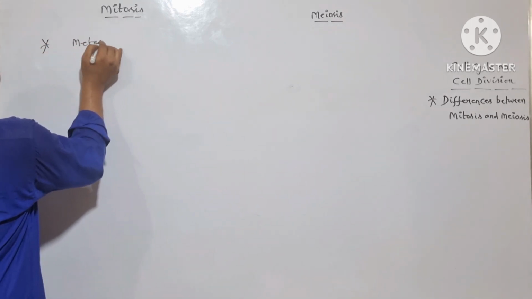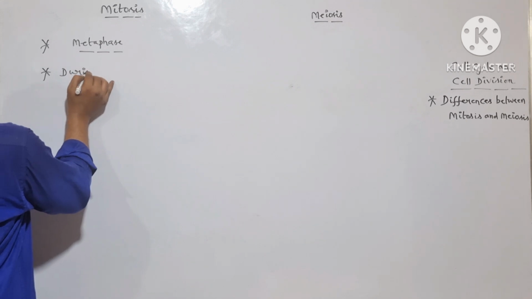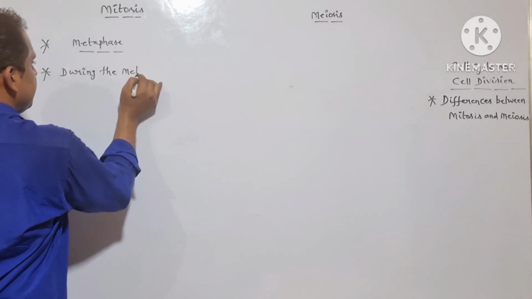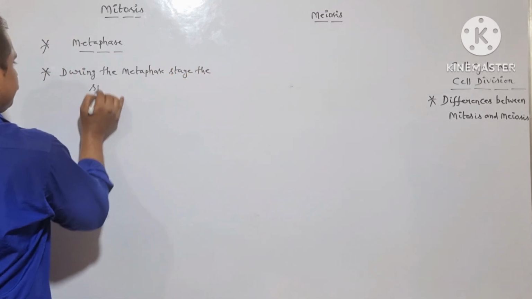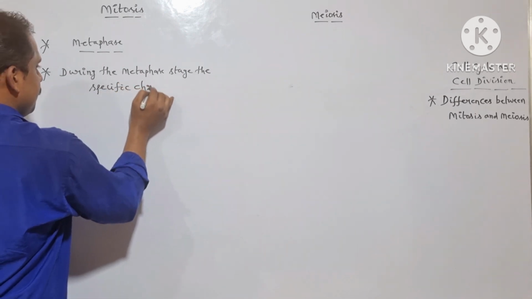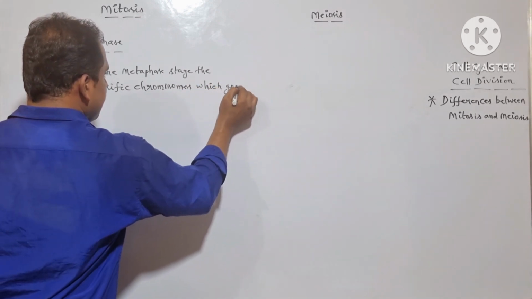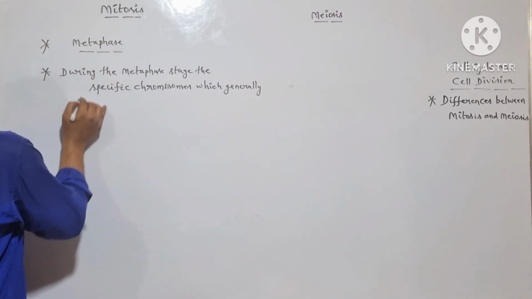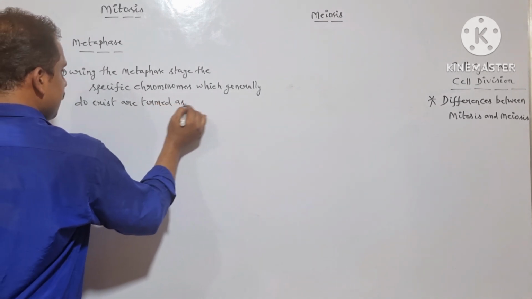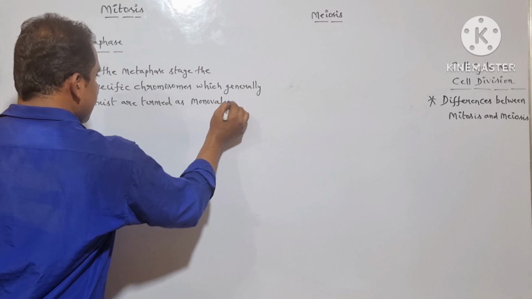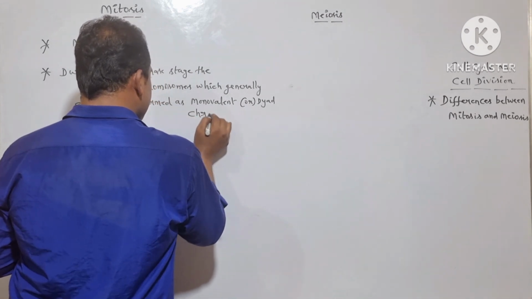During the metaphase stage, the specific chromosomes which generally do exist are termed as monovalent or dyad chromosomes.